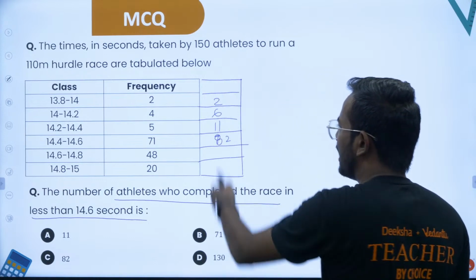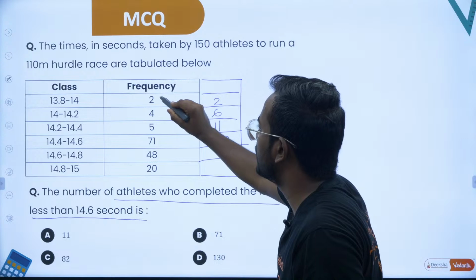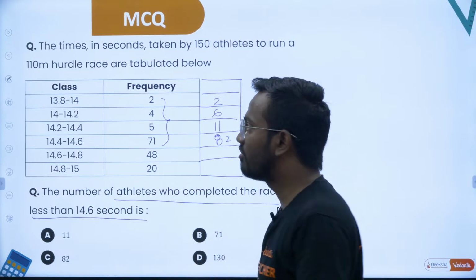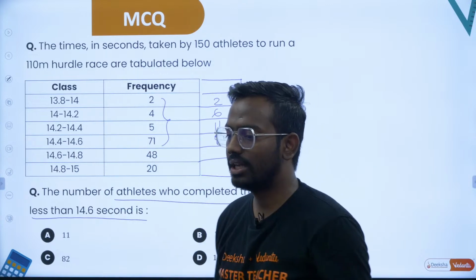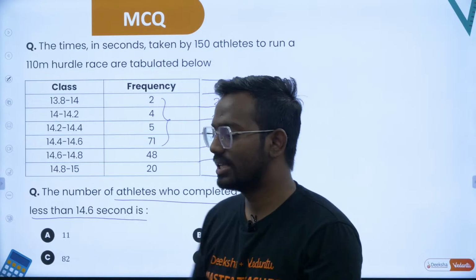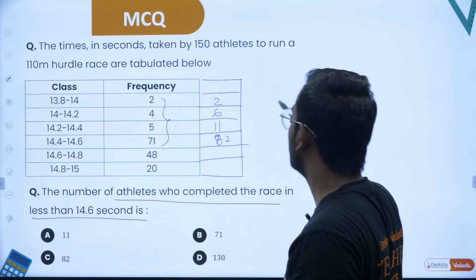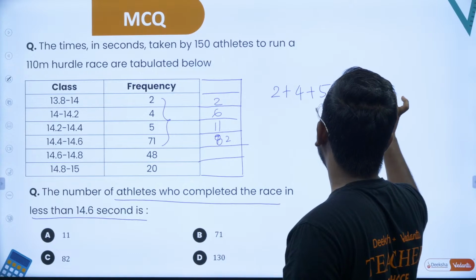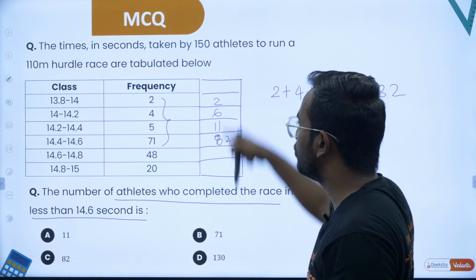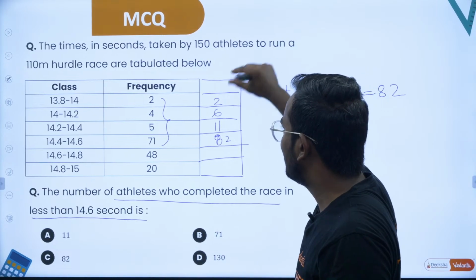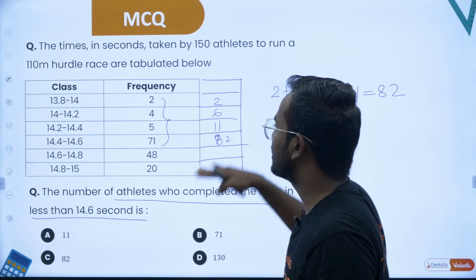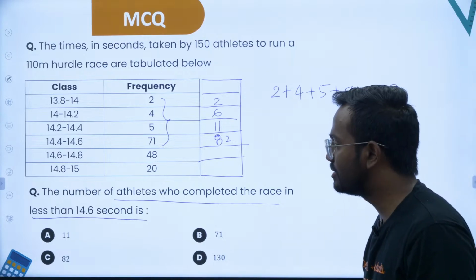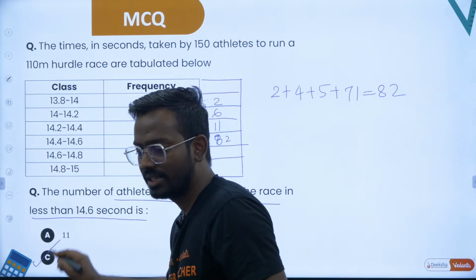Or instead of writing this, you can also take all the frequencies, these are all the people who have completed the race within 14.6 seconds. So you can count 2 plus 4 plus 5 plus 71 directly as 82, or you can also take the cumulative frequency, saying that till here it is 2, till here it is 6, till here it is 11, till here it is 82. In both ways you can solve. So clearly option C is correct.